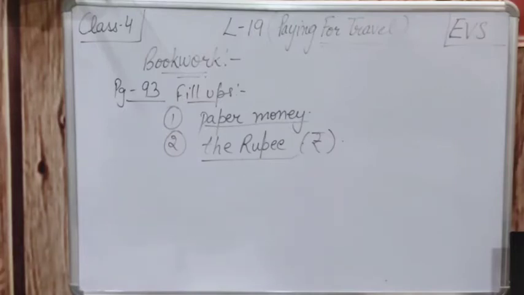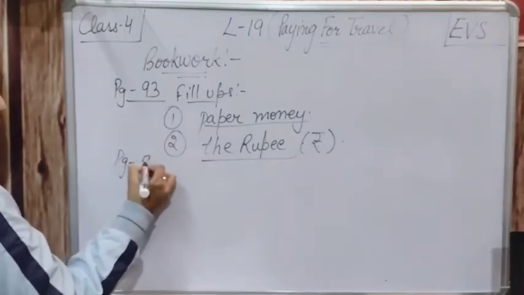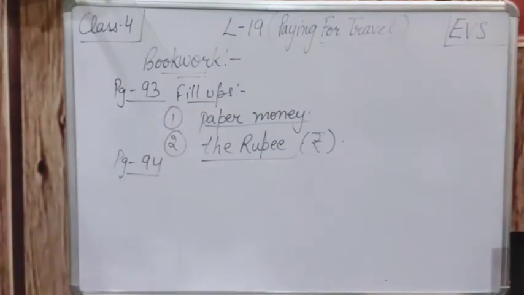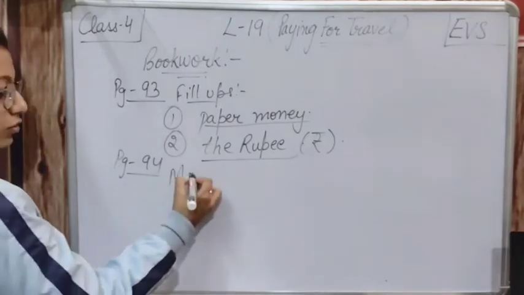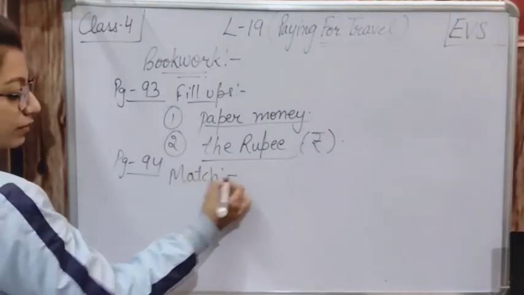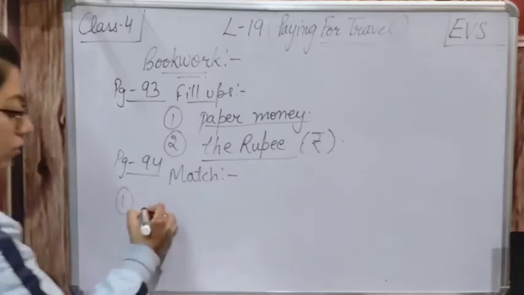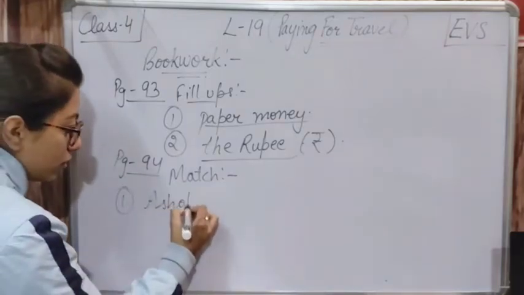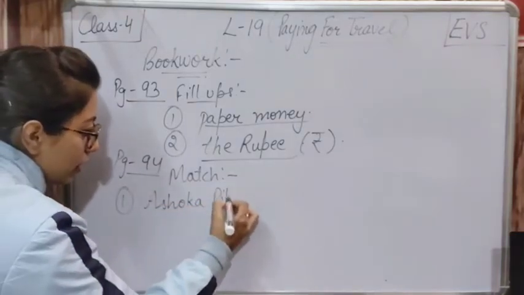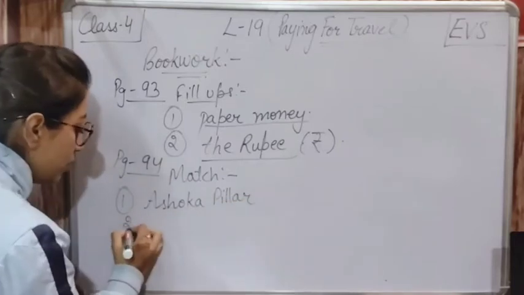After that, open page number 94. On this page, some match the followings are given. So we will be doing this. The first match is given, Ashoka pillar.